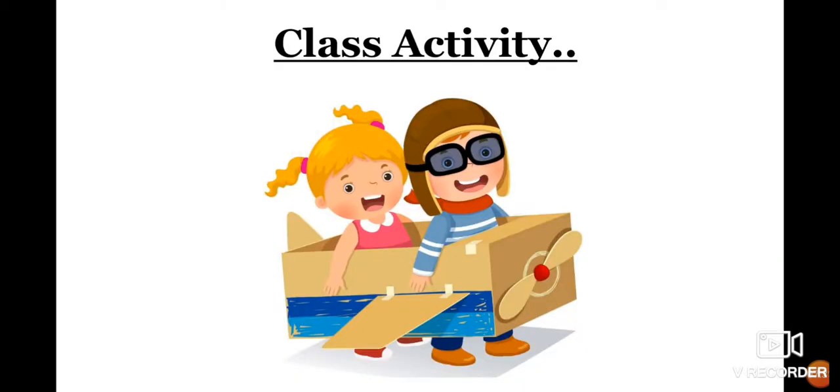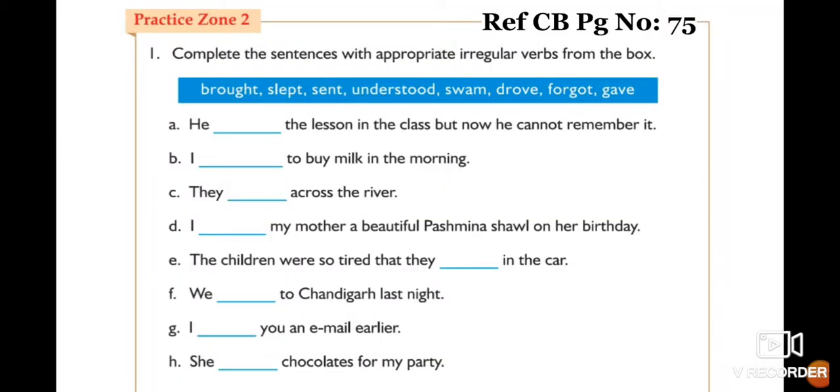Now we are going to do some class activity. All of you take practice zone 2. First question: complete the sentences with appropriate irregular verbs from the box. In the help box, they have given you the irregular verbs, and you have to fill in the proper verbs in the blanks. Complete it, children.